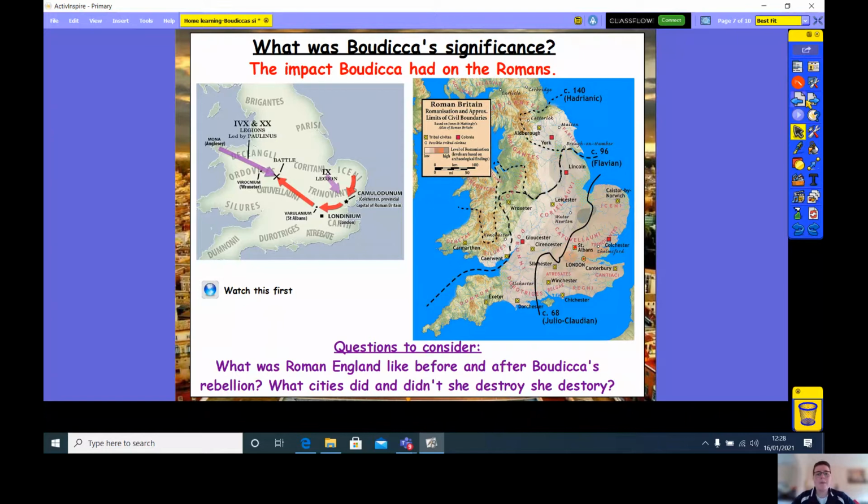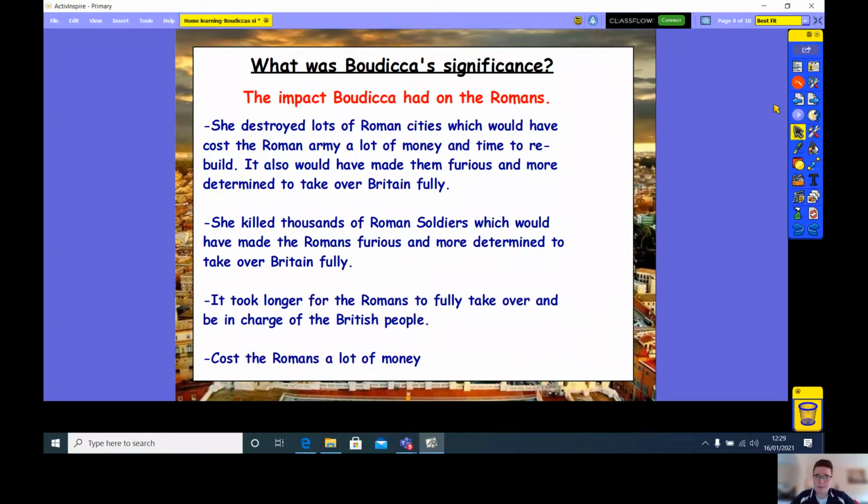Okay, so the impact Boudica had on the Romans: she destroyed lots of Roman cities, which would have cost the Roman army a lot of money and time to rebuild. It also would have made them furious and more determined to take over Britain fully. She killed thousands of Roman soldiers, which again would have made the Romans really furious and even more determined to take over Britain completely. It took longer for the Romans to fully take over and be in charge of the British people, because before invading other cities, they would have had to rebuild and recreate the cities that they'd already previously done.